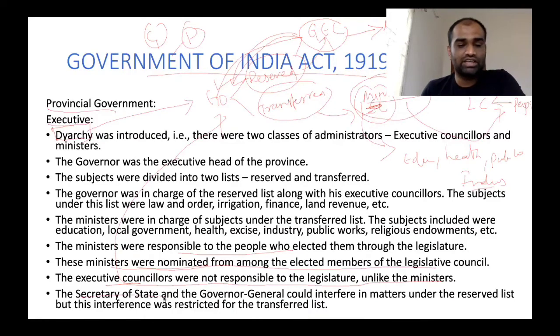Now, Secretary of State as well as Governor General could interfere into the matters under reserved list, but this interference was restricted in the matters of transferred list. So, in matters concerned with reserved list like law and order, land revenue, the Secretary of State as well as Governor General of India can interfere, but in matters concerned with transferred list like education, health as well as industries, their interference is restricted.